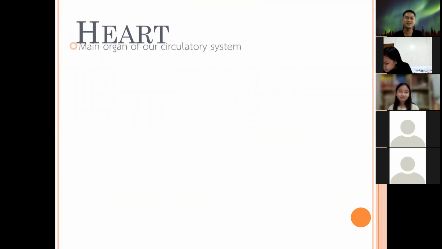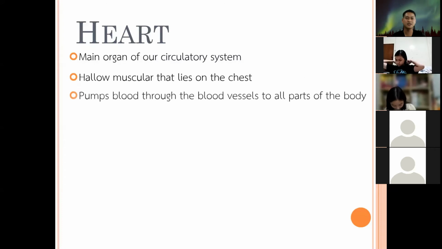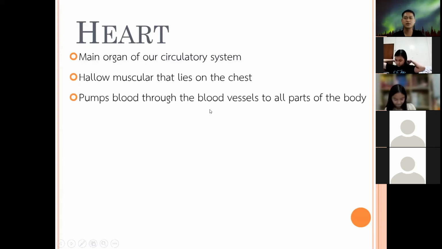No? Okay, so the main function of our heart is to pump blood through the vessels to all parts of the body. The heart is the main organ of our circulatory system. It is a hollow muscle that lies in the chest.